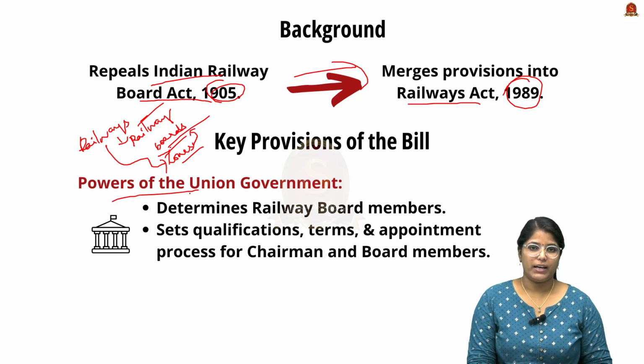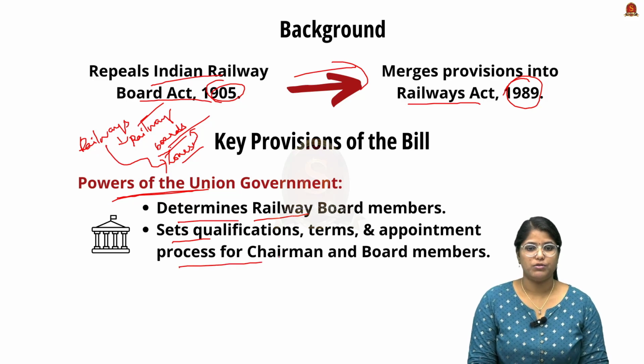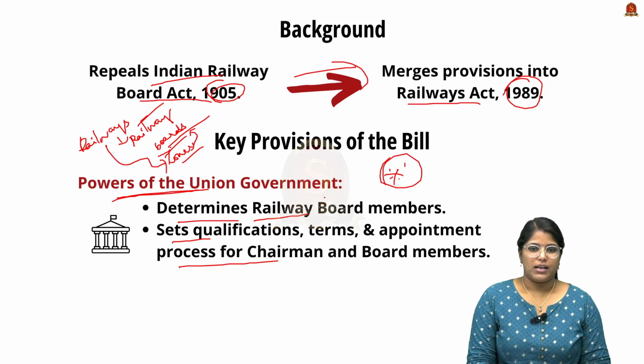So let's quickly go through other key provisions. See, the first thing is the power given to the union government. The union government will be determining the railway board members and will set the qualification terms and the appointment process for the chairman and board members. Now this is very important. This is actually a centralized thing, right?